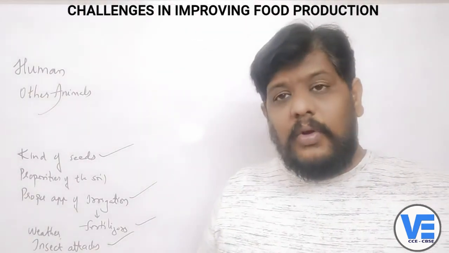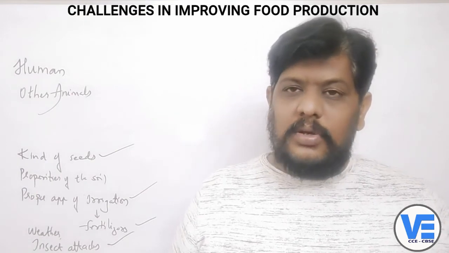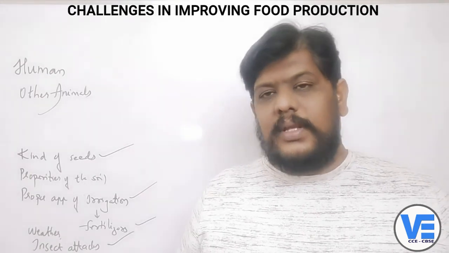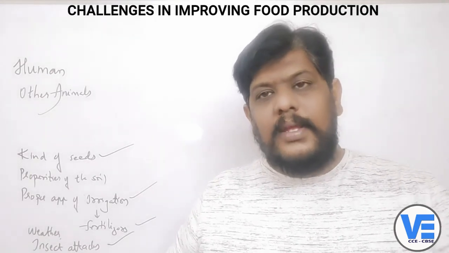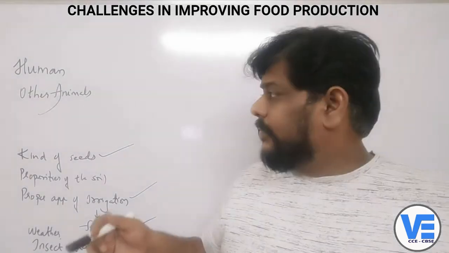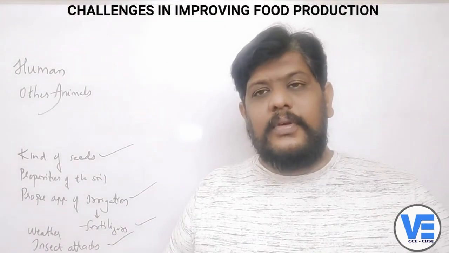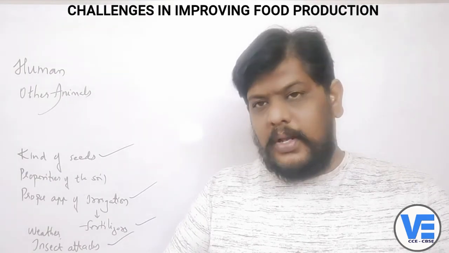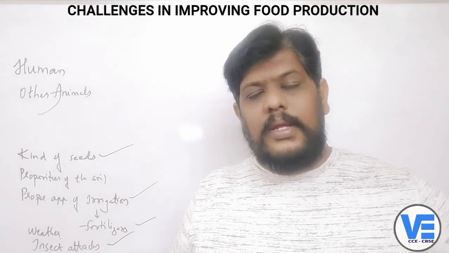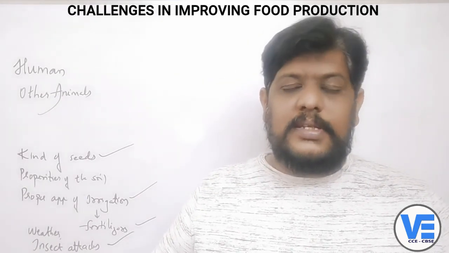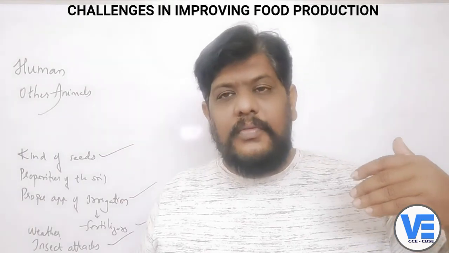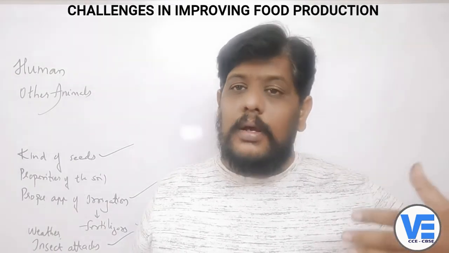Next is, what kind of weeds grow in that particular place? Will they dominate the crop plants, or are you going to do the weeding method regularly, at regular intervals, so that they will not interfere with the growth of the other crop plants? All these things you should check before you try to improve the crop production. If you keep these in mind, there are chances that you can improve the crop. So what are the different ways to improve the food production, and how can you improve it?